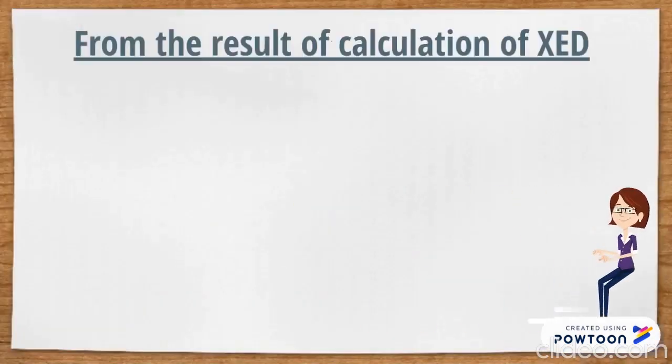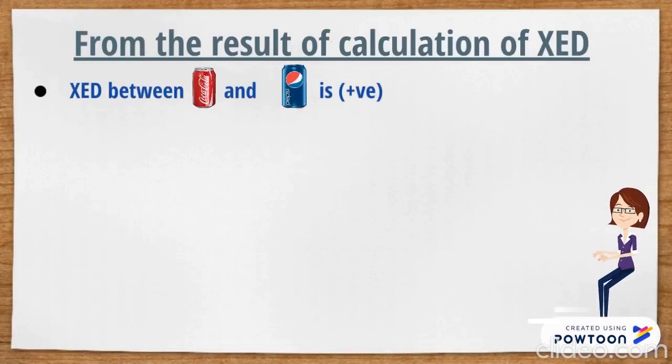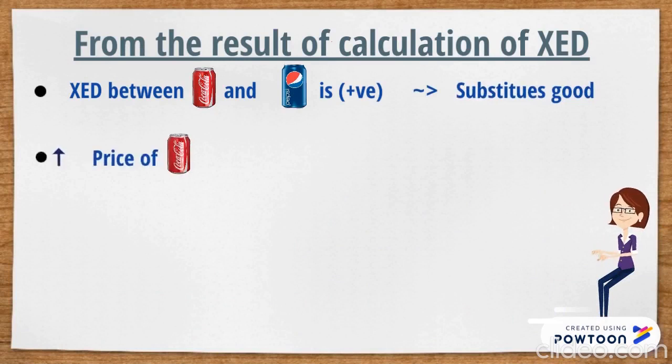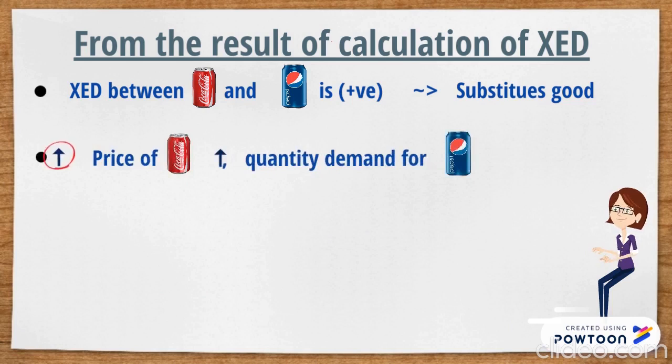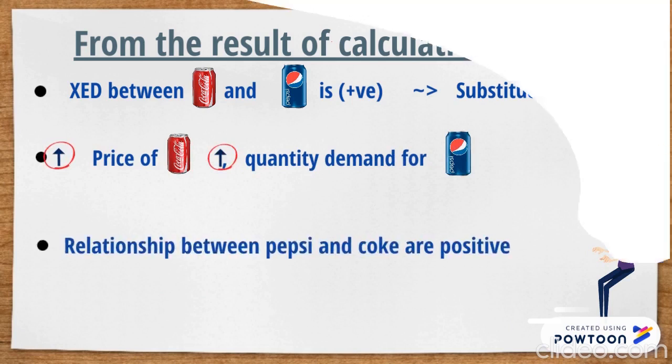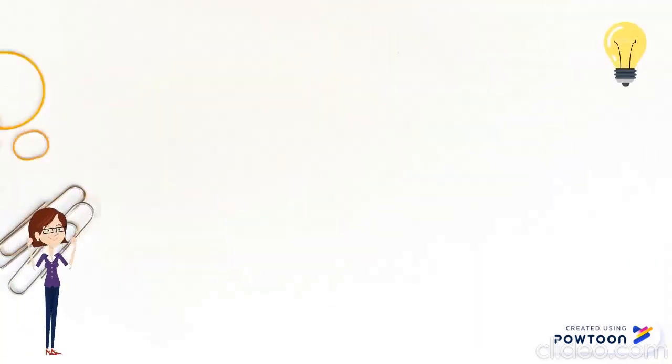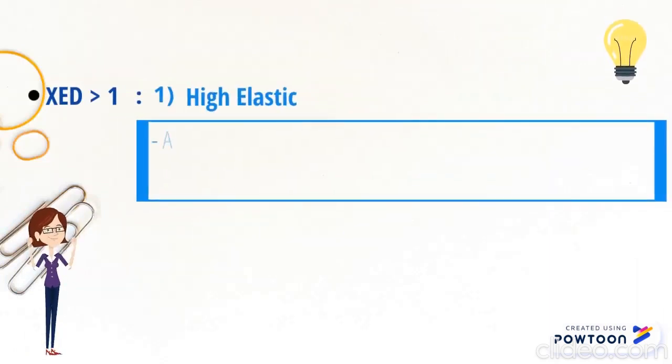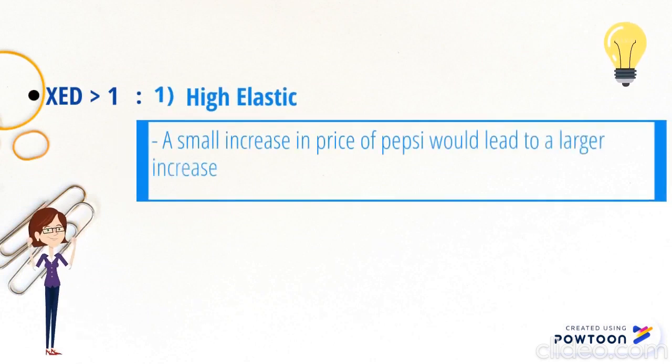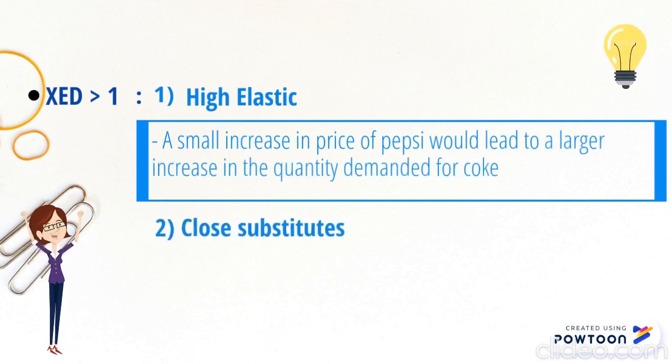Since the XED that we calculated shows a positive sign, we can determine that Pepsi and Coke are substitute goods. Therefore, an increase in the price of Coke will cause an increase in the quantity demanded for Pepsi. The directions of the arrows correspond, therefore the relationship between the two goods is positive. Next, the value of XED is greater than 1, which conveys that the demand is highly elastic. A small increase in price of Pepsi would lead to a larger increase in the quantity demanded for Coke. Hence, it indicates that Coke and Pepsi are close substitutes, having a strong relationship.